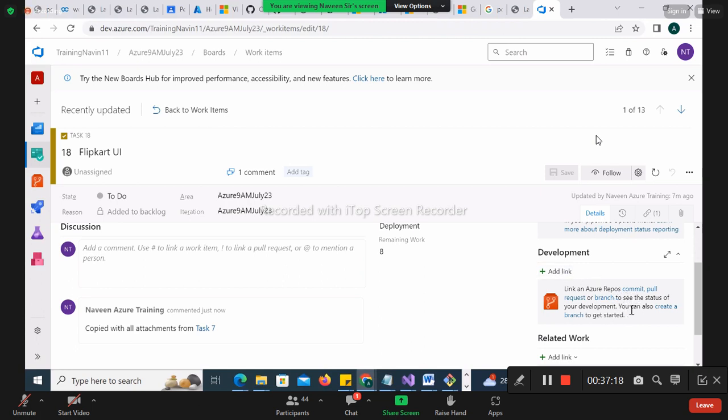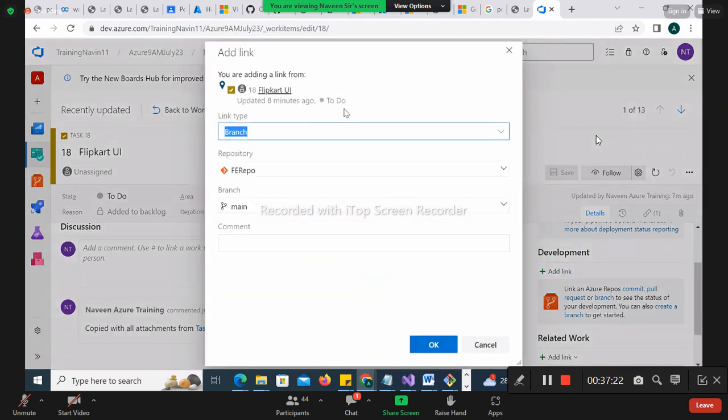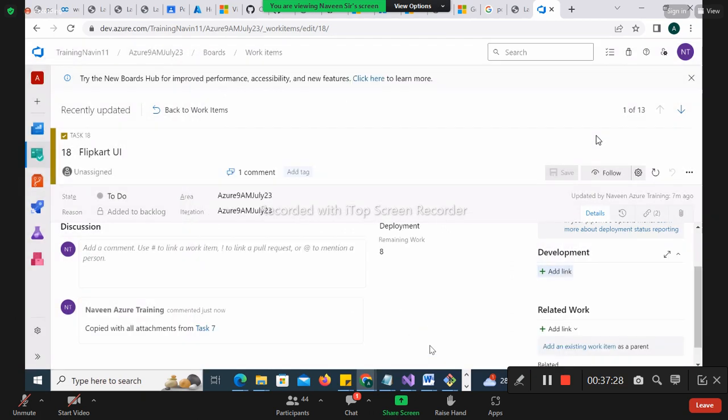So with Azure repo and all, you can create a branch and you can link it from here. Can you see? Let's see, I'm linking with the branch front end repo. I wanted to link with the main branch. Understand? Whenever some changes happen there, it will be reflected here also. Did you get the point, every one of you? Is it clear or not here?